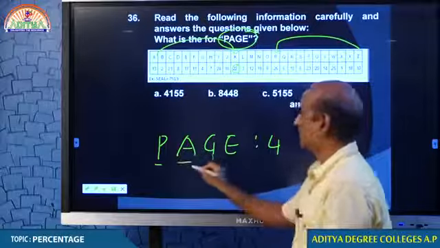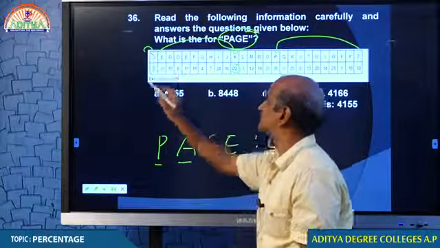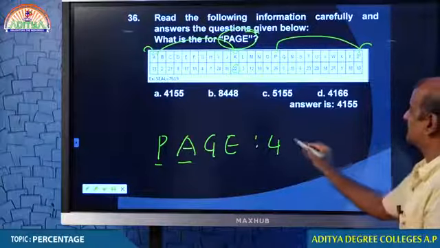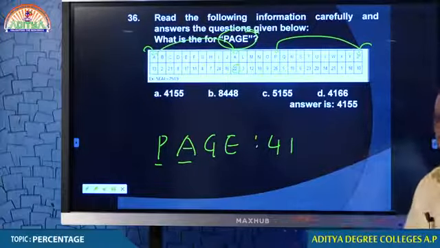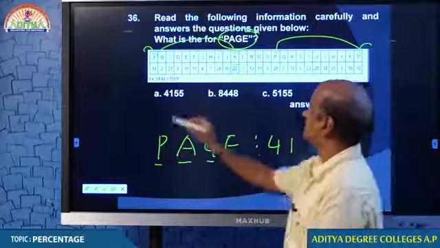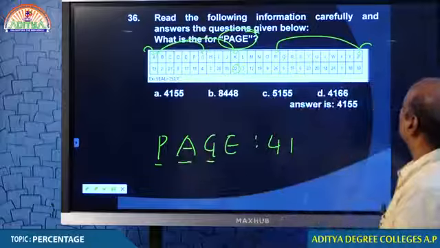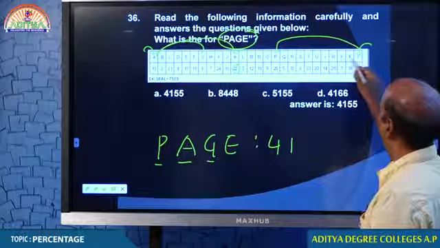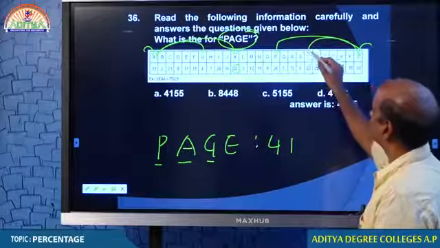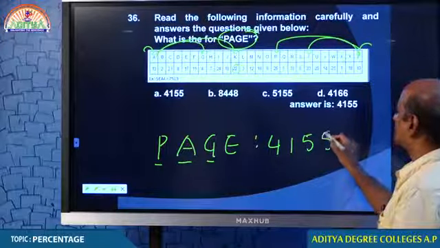Now we are working out A. A is first from left. What is first from right? Z. Z is 10. 1 plus 0, 1. Then G. G is 7th from right. What is 7th from left? 1, 2, 3, 4, 5, 6. That is T. T means 23. 2 plus 3, 5. And E, 5.